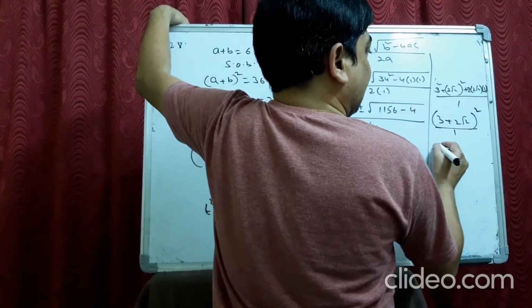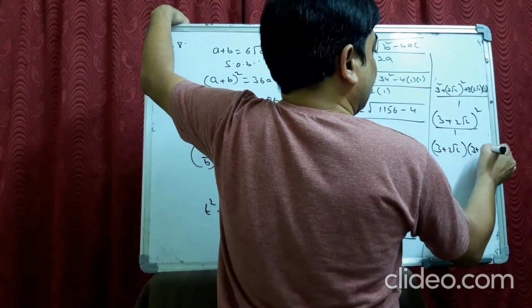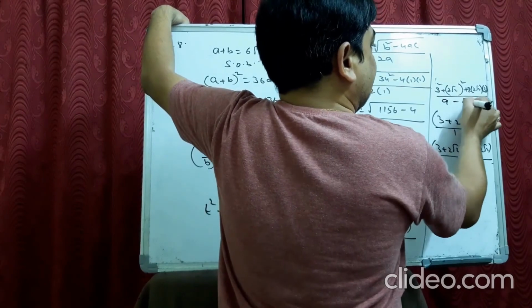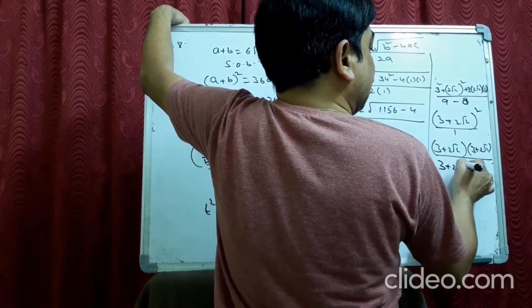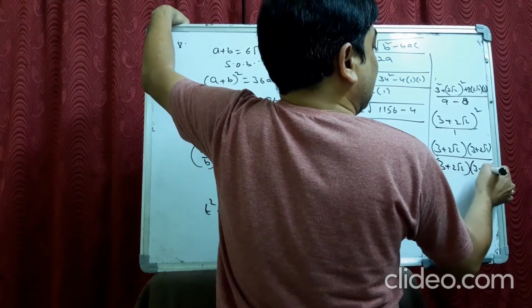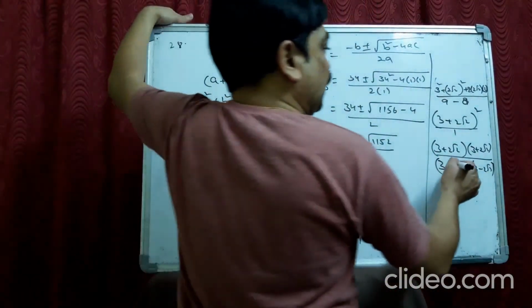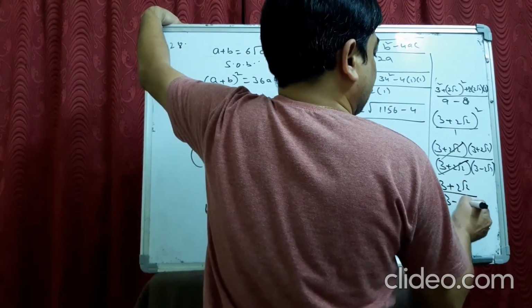This one I write like 3 plus 2 root 2 into 3 plus 2 root 2. In the denominator, 1, we keep on writing 9 minus 8. 9 minus 8 is 1. This 9 minus 8 I can write as 3 plus 2 root 2 into 3 minus 2 root 2, because it looks like (a plus b) into (a minus b). You can cancel these two, so the answer becomes 3 plus 2 root 2 by 3 minus 2 root 2.